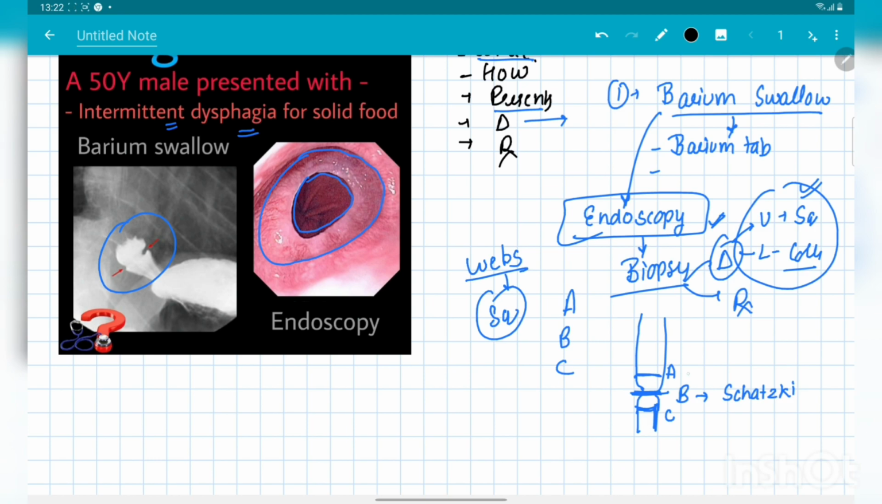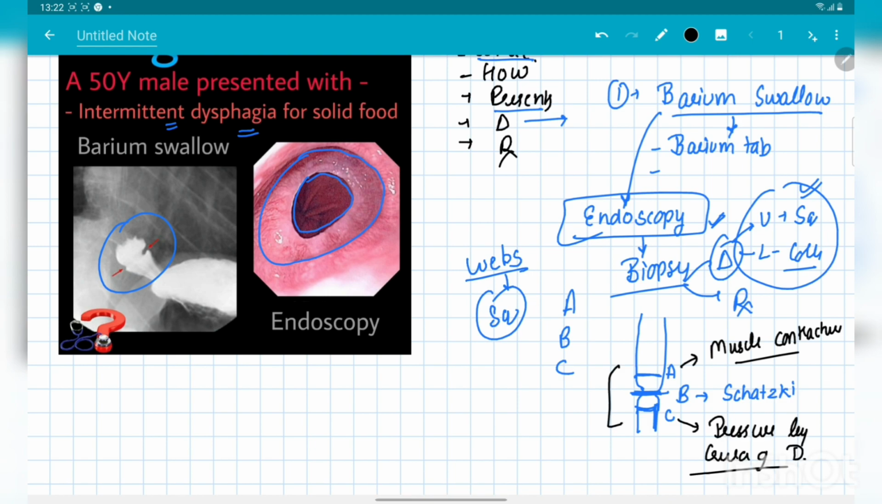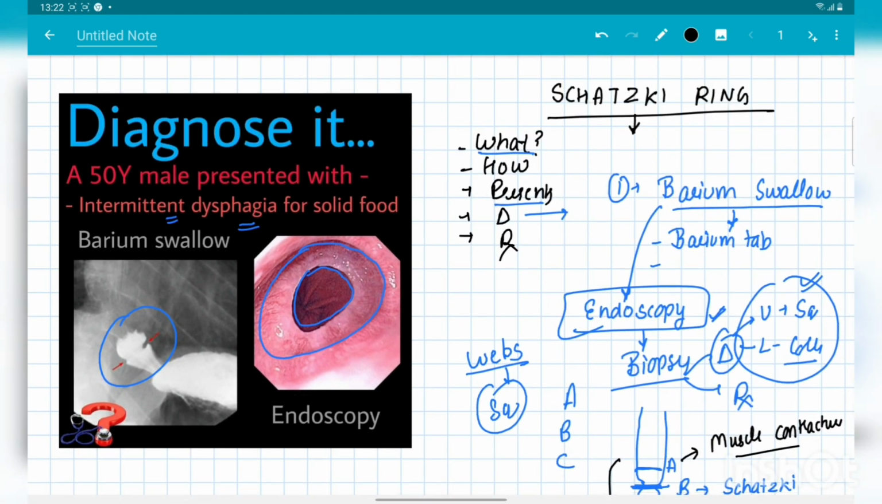And one more thing, the most common cause of the A ring is the physiological contracture of the esophageal muscles, the concentric muscles in the esophagus. And the common cause of development of the C ring is the pressure by diaphragmatic crura. So these are the main rings that are seen at the gastroesophageal junction. So this is the diagnosis part of Schatzki's ring.